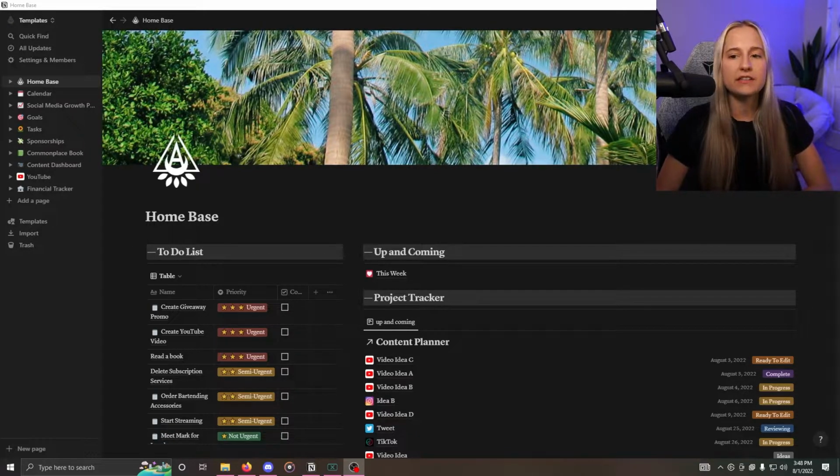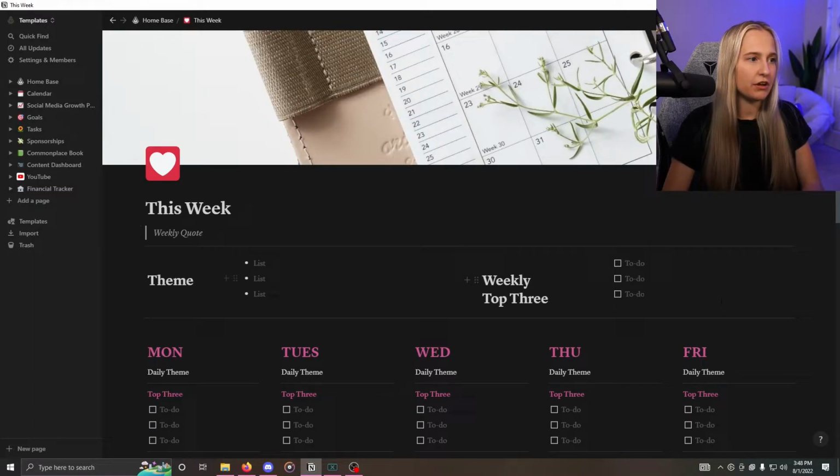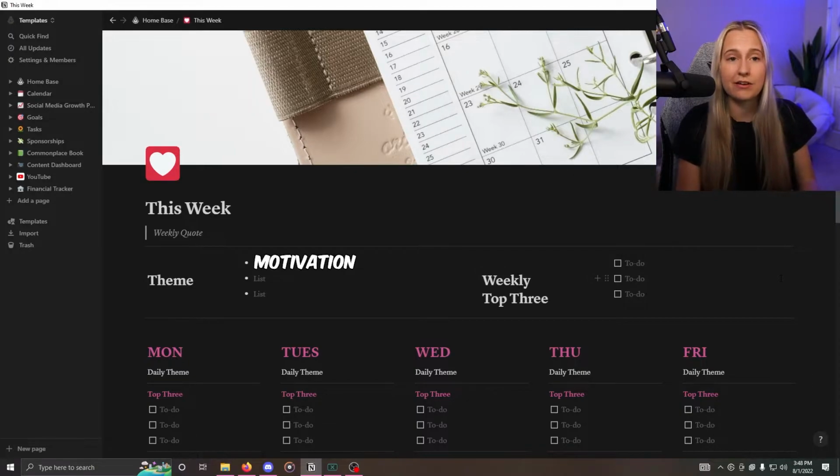So on the home base, just to quickly go over it, I have an up and coming section, which shows my weekly to-do list. If we click it, you'll see here's the weekly to-do. There is a weekly quote that is supposed to inspire or motivate you to do whatever it is that you want to do, along with a theme. These themes could be motivation, mental health, discipline, balance, education, whatever it is that you want to focus on.